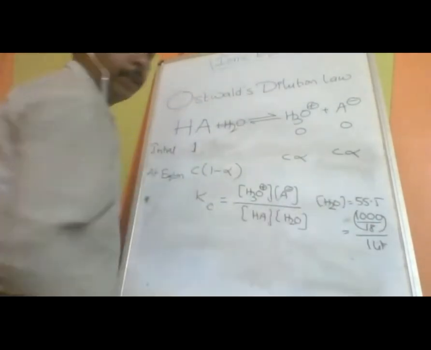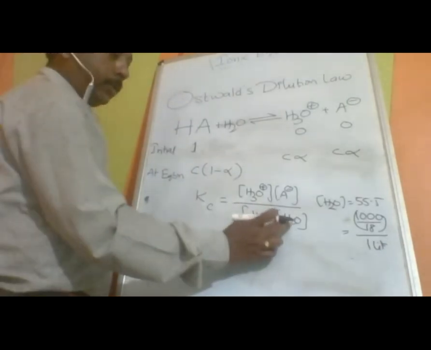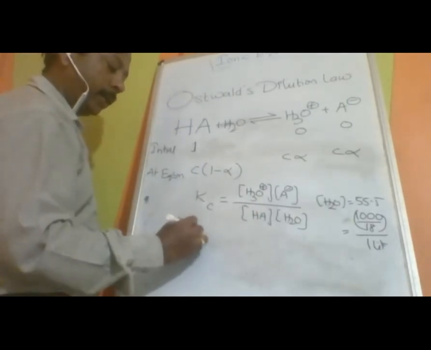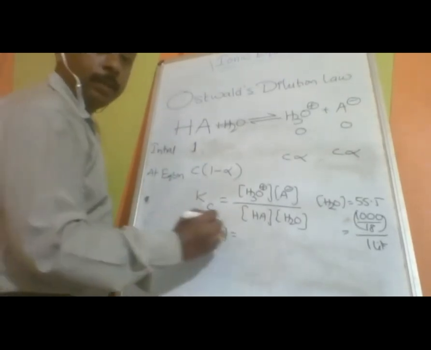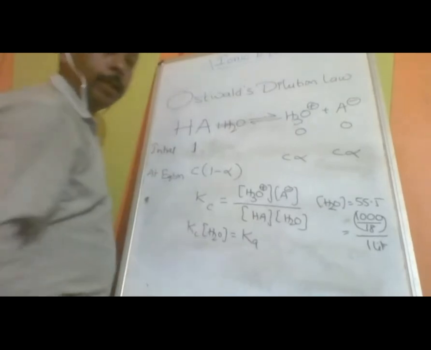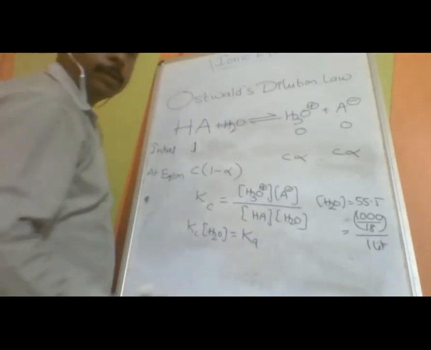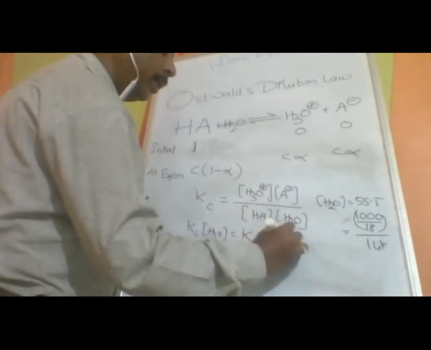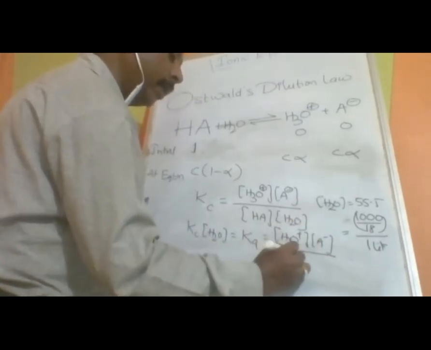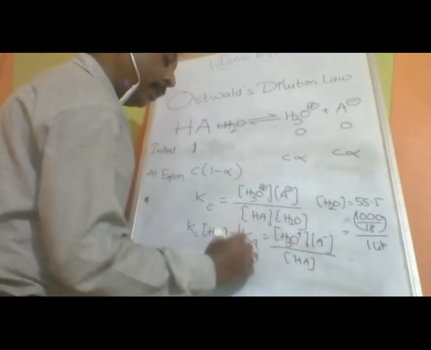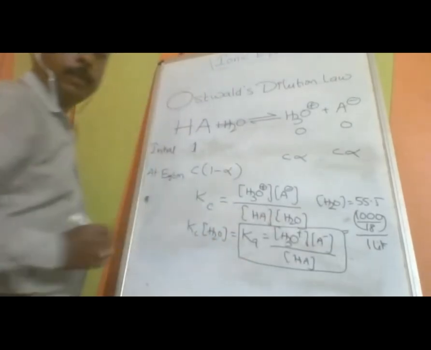On dividing, we get 55.5. This is constant, so cross multiplied, Kc into the concentration of H2O is a new constant, denoted as Ka, the dissociation constant. Ka is equal to H3O+ into A- divided by the concentration of HA. This is the formula.